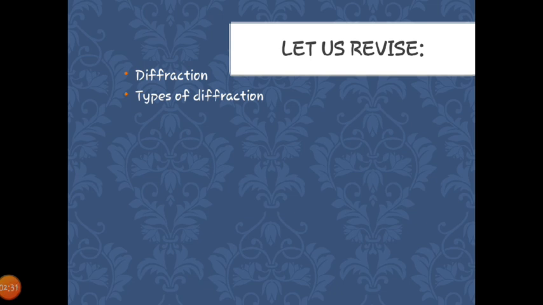And what is that type? When the distance between source and screen, or obstacle and screen, is infinite, we get Fraunhofer diffraction, and when the distance is finite, we get Fresnel diffraction. And we have seen the difference between them. One of them has a spherical wavefront, and one of them has a plane wavefront. These are all the points which we already discussed in the last lecture, right?